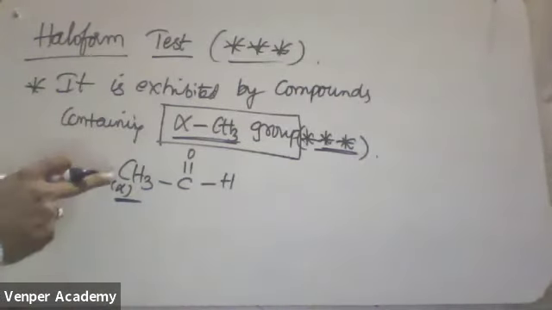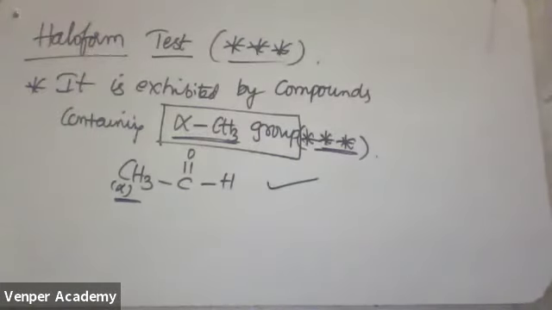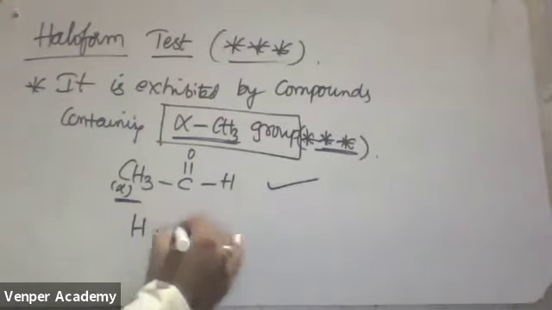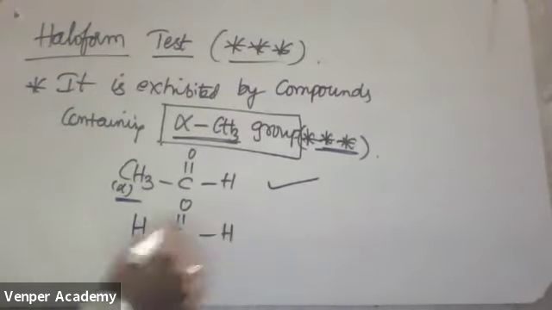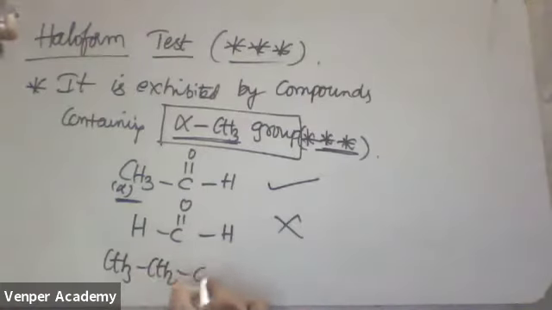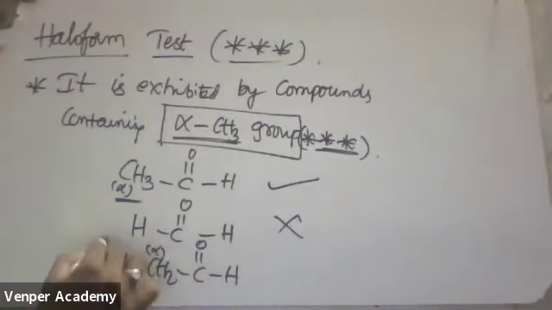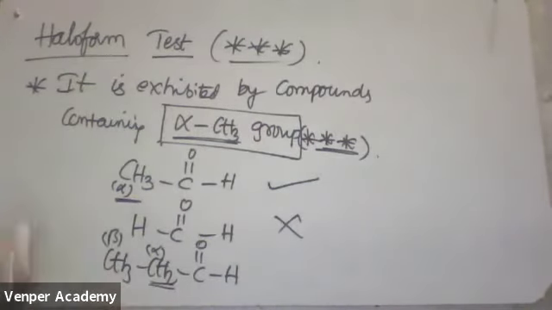The important thing is I want an alpha CH3 group. I don't want only an alpha carbon here. Alpha CH3 group. Will it exhibit the haloform test or not? It will exhibit the haloform test. If I am taking this one, the second molecule will exhibit the haloform test. If I take the next one, CH3, CH2, C double bond O, H, will the last molecule exhibit the haloform test? Now see, here this is alpha, this is beta. Alpha CH3 is not there, only CH2 is there, so this is also not possible.